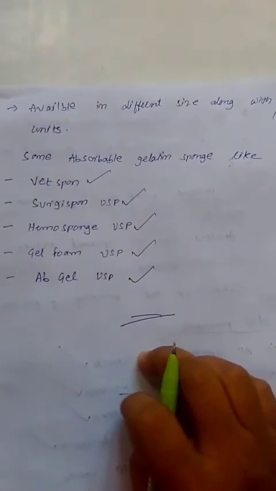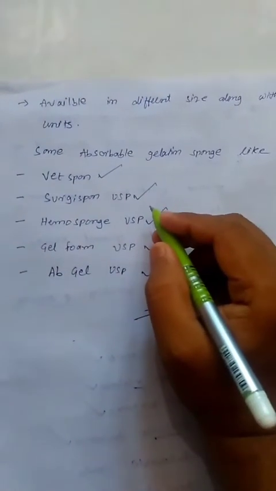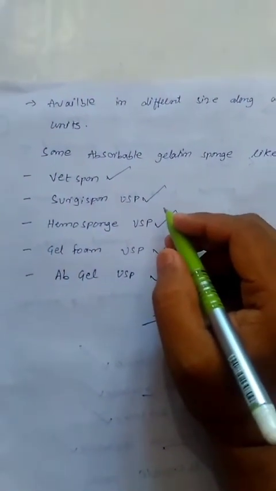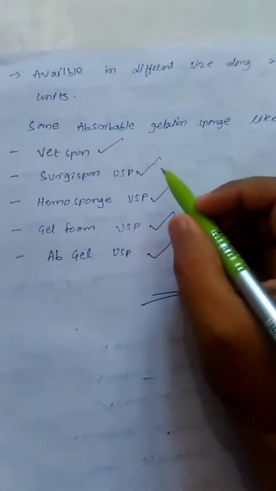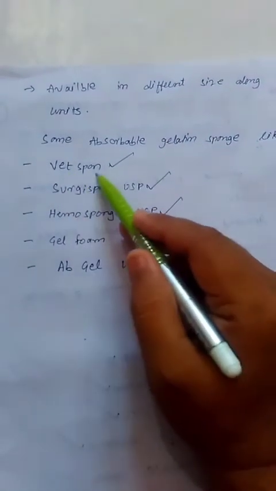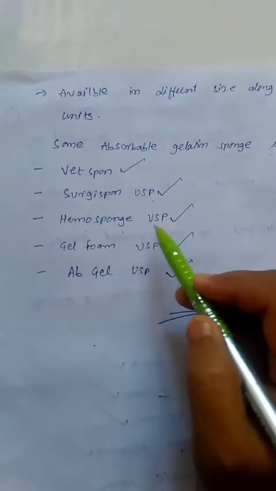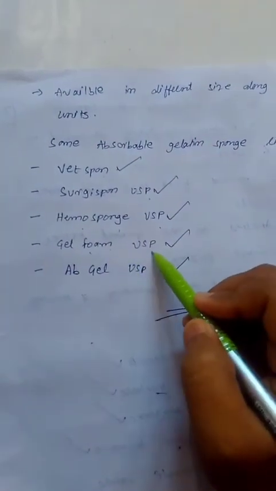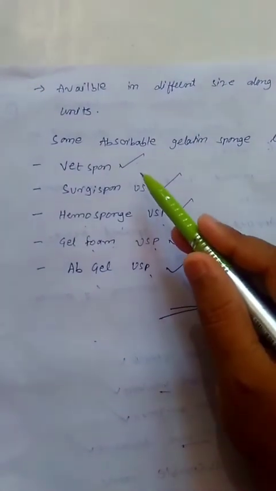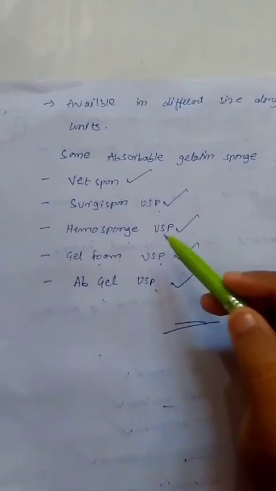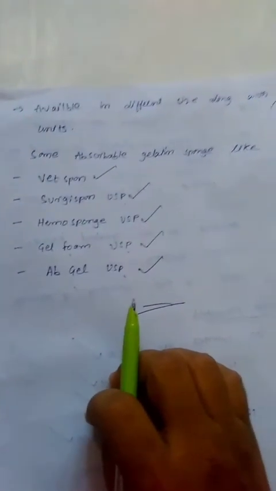Some absorbable gelatin sponge examples which are easily available in local markets of pharma companies or pharma industries are Wet Sponge USP, Surgifoam USP, Hemosponge USP, Gelfoam USP, Abgel USP. These are some absorbable gelatin sponges which are available in markets. This is about absorbable gelatin sponges.